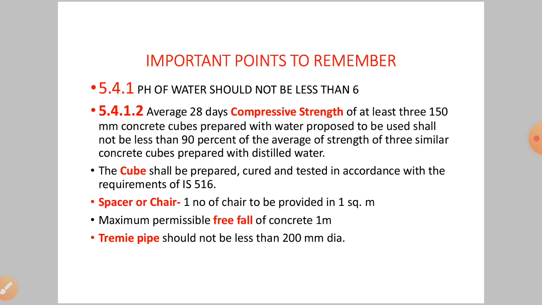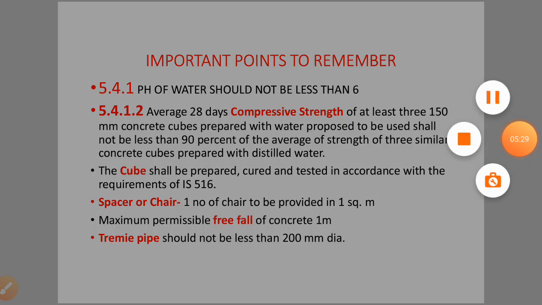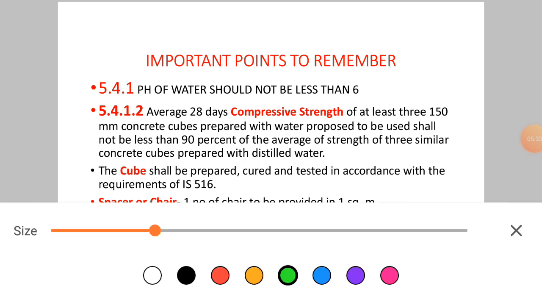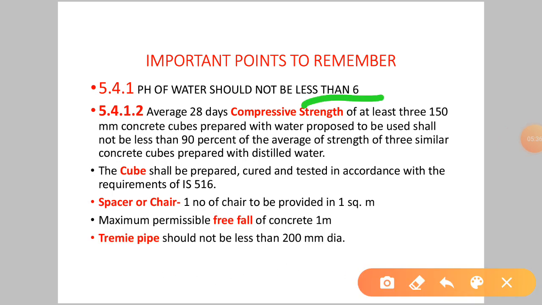So first is pH of water. The pH of water should not be less than 6. This should be remembered. The average 28 days compressive strength of at least 3 150 mm concrete cubes prepared with water should not be less than 90 percent of the average strength of 3 similar concrete cubes prepared with distilled water. The cubes shall be prepared, cured and tested in accordance with the requirements of IS 516.